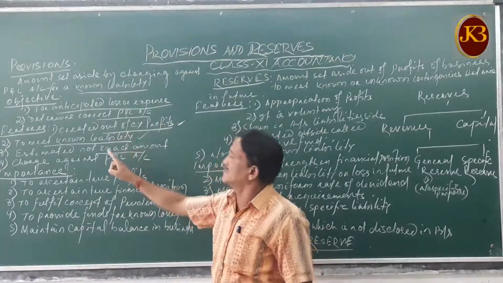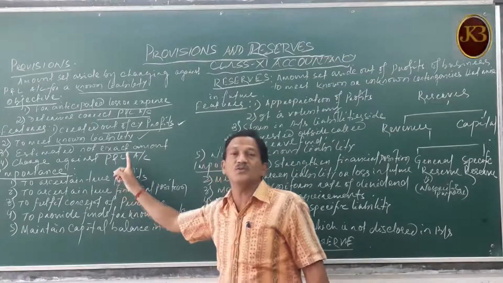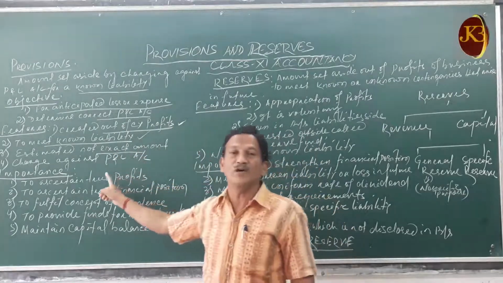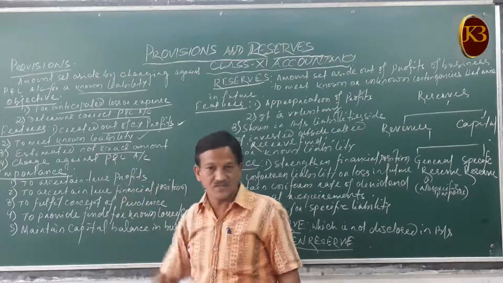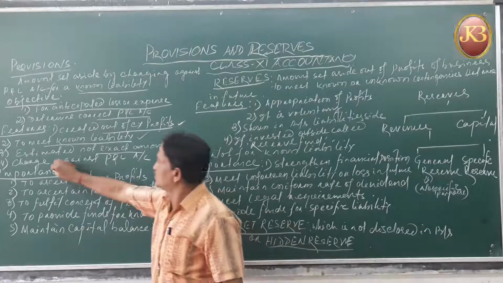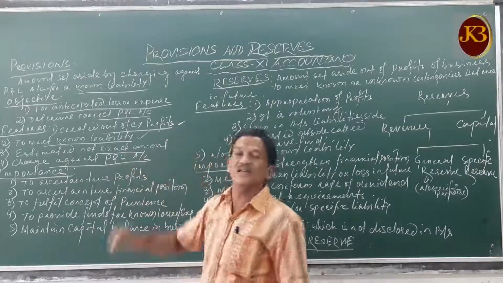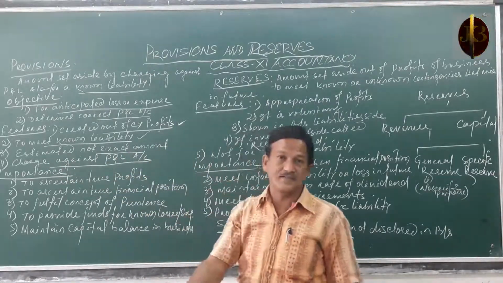But since the exact amount is not known to us, it is an estimated amount, so we have to create that provision. Then lastly, it is a charge against the profit and loss account. It is a compulsion.